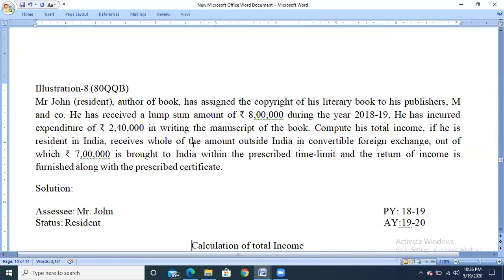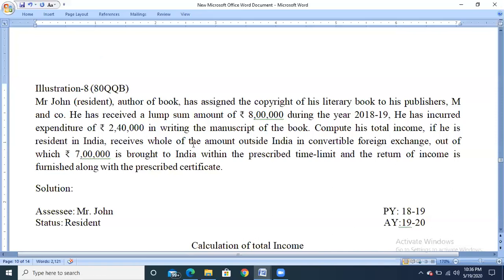In such a case, we need to take the amount of foreign exchange brought within the time limit and compare it with the actual royalty amount received as a lump sum. Both have to be compared and whichever is less has to be taken, and from that we need to minus the expenditure, and we get the balance amount. That balance amount has to be compared with the maximum of rupees 3 lakhs.